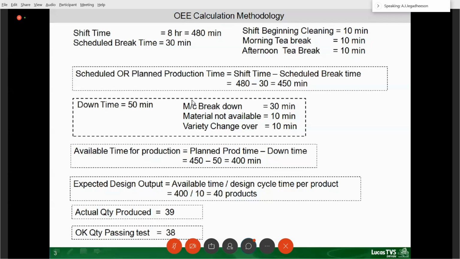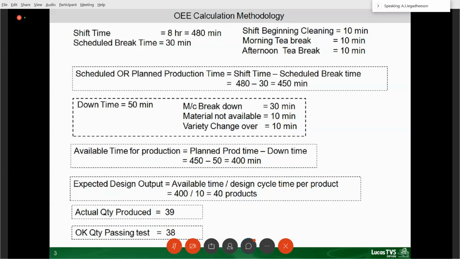Another unavailable downtime can be material not available. I have the machine ready, but the material required for manufacturing, the raw material, has not come. It is not ready. So because of raw material, I am losing 10 minutes. So that is non-availability of machine. So non-availability of machine is breakdown. Non-availability of material, that is material not available. That is also non-availability. And I am having the material, I am having the machine, but when I am changing from one variety to another variety, I am not able to use the machine for my production.